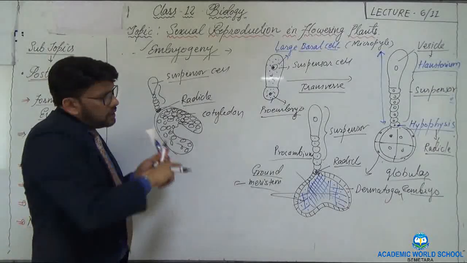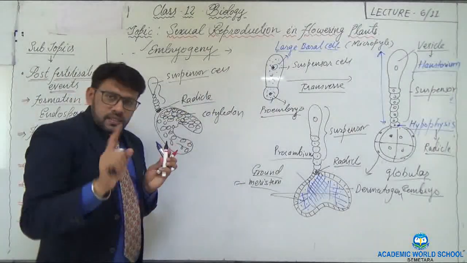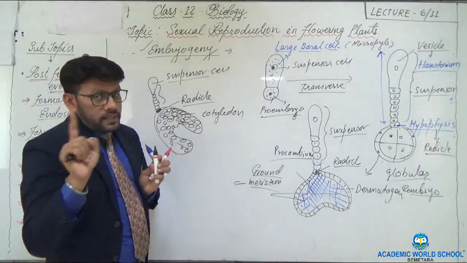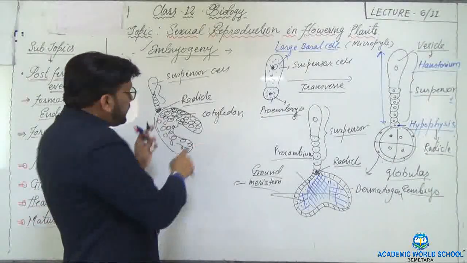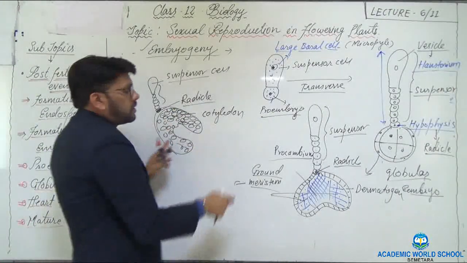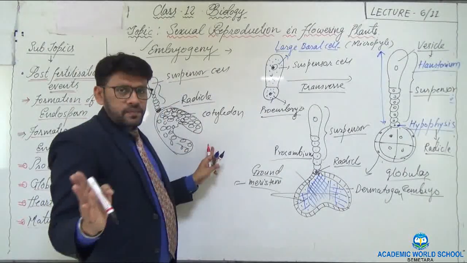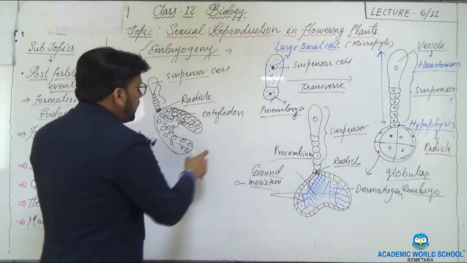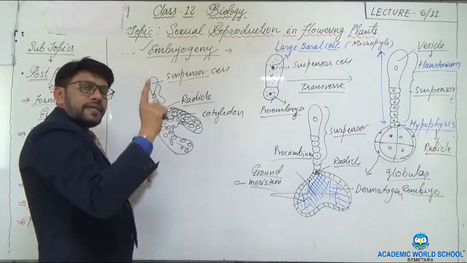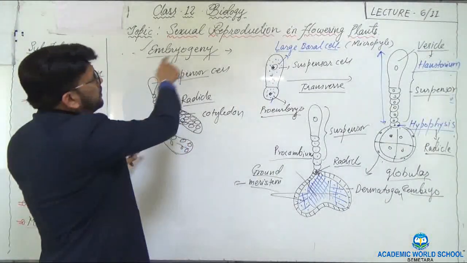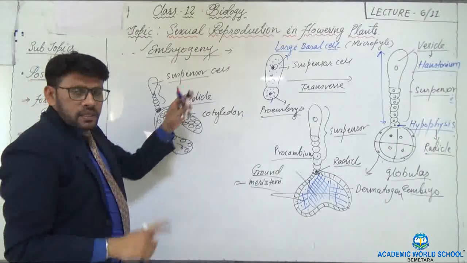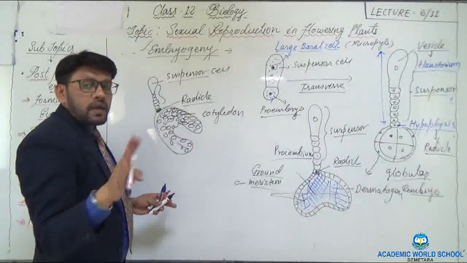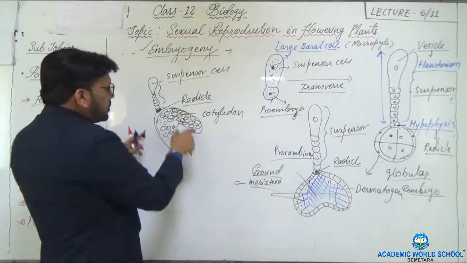Now the question is, the entire process is the same in the case of dicot as well as monocot. That is to be taken seriously. As I told, till the formation of the embryo, all the stages are the same. Only the structures vary in dicot and monocot. Here what I have made is the dicot, so I have taken this dicot into consideration to explain the process of embryogeny. Yes. In the next video, I will let you know the structure of dicot and monocot embryo separately. Yes. So this is the structure.